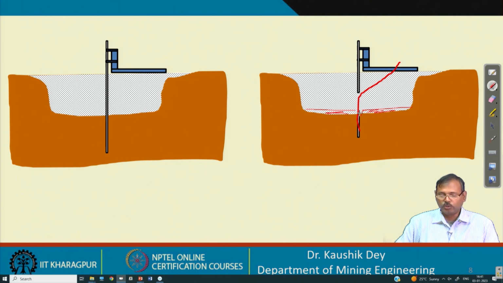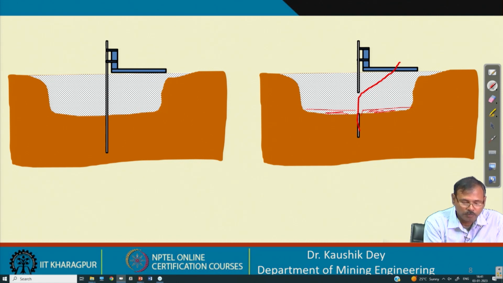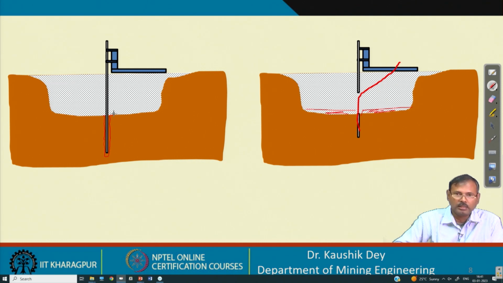To avoid this, when the drilling is carried out, the casing is provided to resist the slush from entering, and the casing is kept at that position throughout the drilling. After the drilling, generally drill rods are not withdrawn, only the bits are withdrawn, and the casing is kept intact at that place.